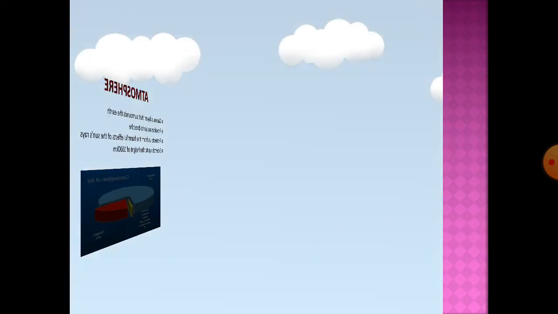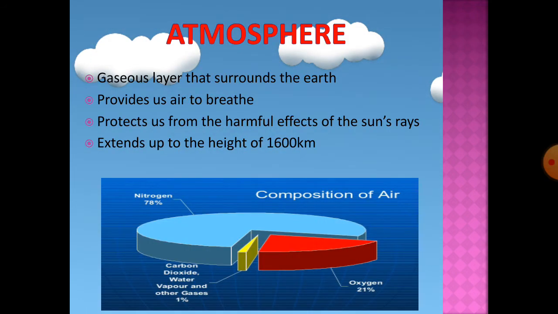Now, the next domain is atmosphere, gaseous layer that surrounds the earth. This atmosphere provides us air to breathe. It protects us from harmful effects of the sun rays, and this extends up to the height of 1600 kilometers. Now we are going to talk about composition.